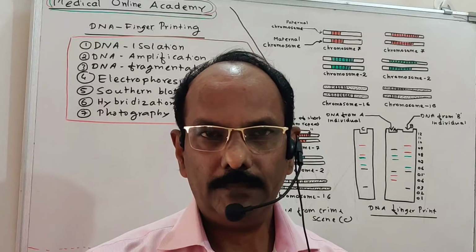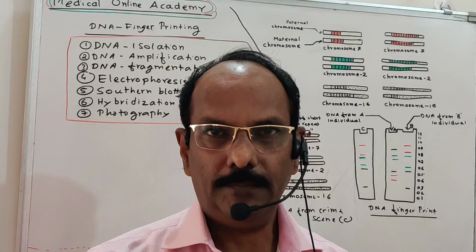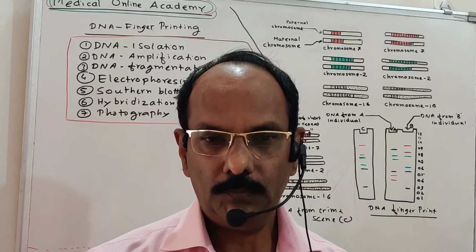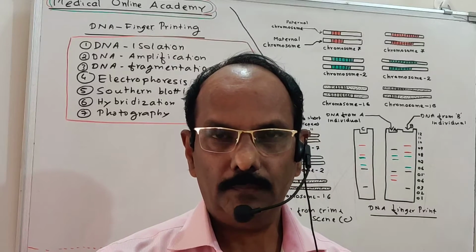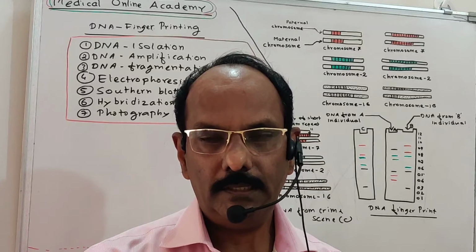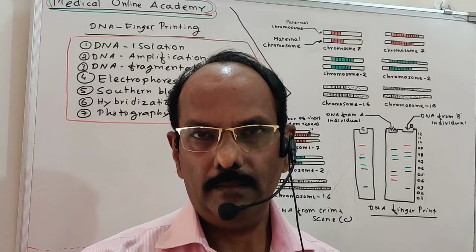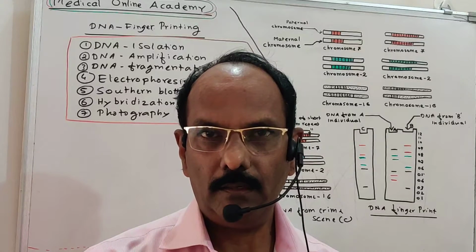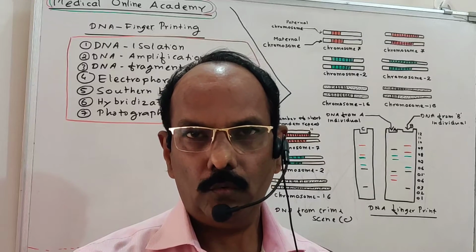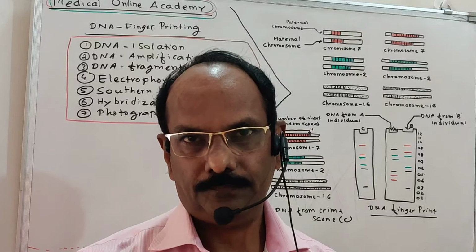Then the question arises, where is this 0.1% difference? This 0.1% difference is present in the DNA sequence. It is about 20 nucleotides minimum and 100 nucleotides maximum. So a sequence between 20 and 100 nucleotides is different in each and every individual.